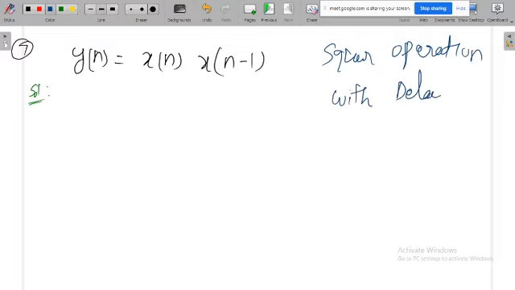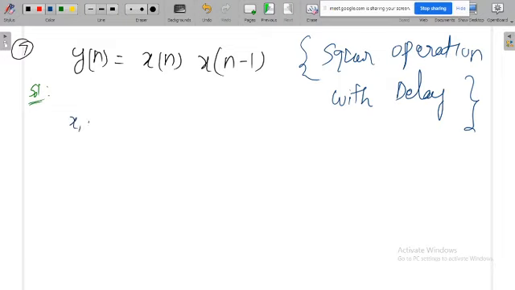So this system may look like a linear system but it is not linear, because actually it is doing the square operation. Whenever a square operation is there, that is non-linear. So it may look linear, but actually it is doing the square operation, so it is a non-linear system. Okay, we'll try to prove that.